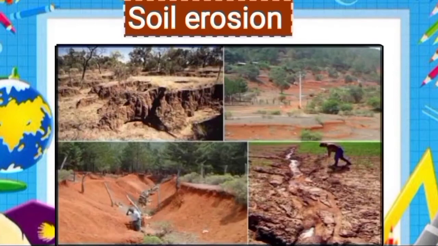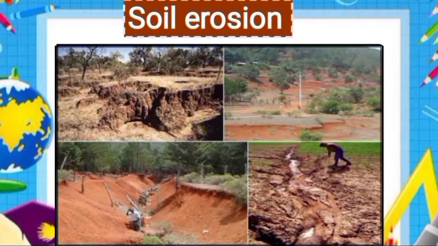Now let's understand soil erosion. The removal of fertile topsoil by the action of wind and water is called soil erosion, and it occurs in almost all types of lands. Flowing water, rainwater and the wind are the prime factors which cause soil erosion.